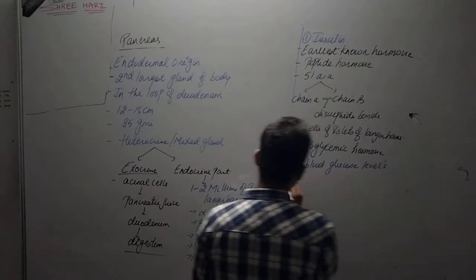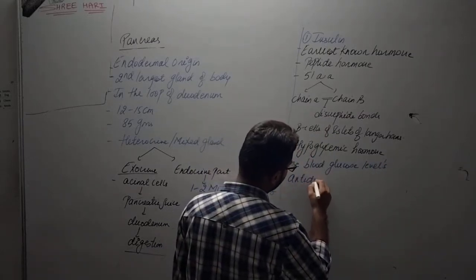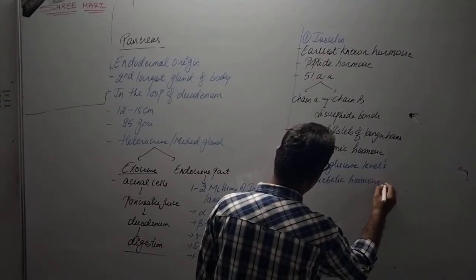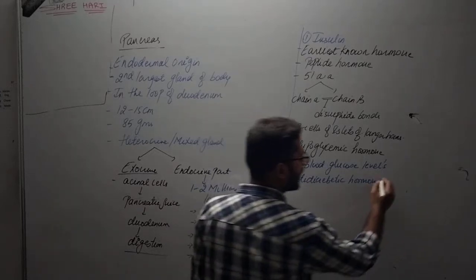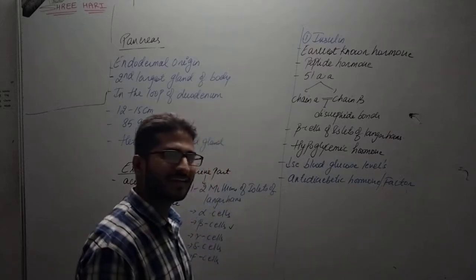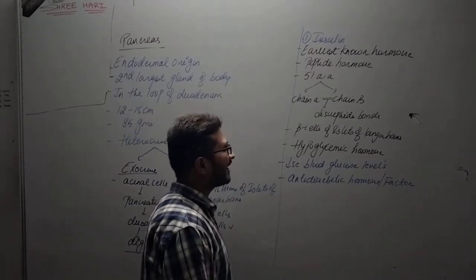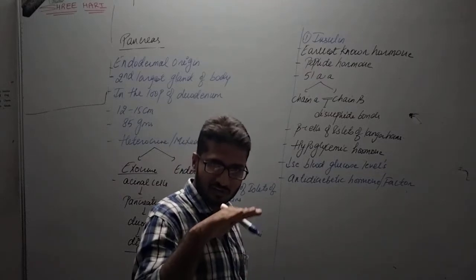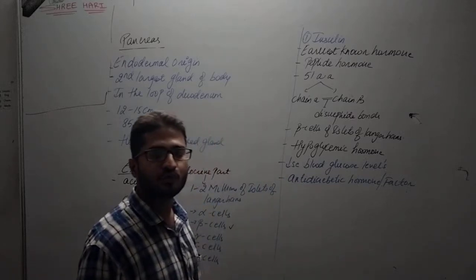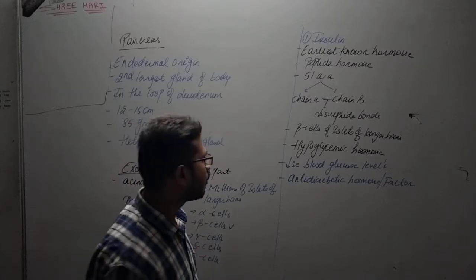It is called an anti-diabetic hormone or hypoglycemic hormone. In many reference books you will find it written as anti-diabetic factor, right? A factor that is nothing but a peptide hormone, that is a protein. So why is it called a hypoglycemic hormone? Because it is decreasing the blood glucose level. That's why it is not allowing an individual to suffer from diabetes. So it is an anti-diabetic factor or anti-diabetic hormone.